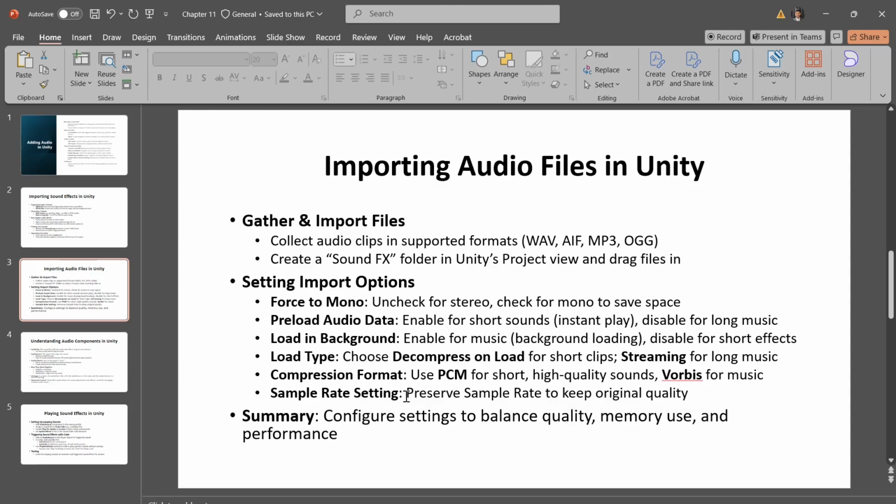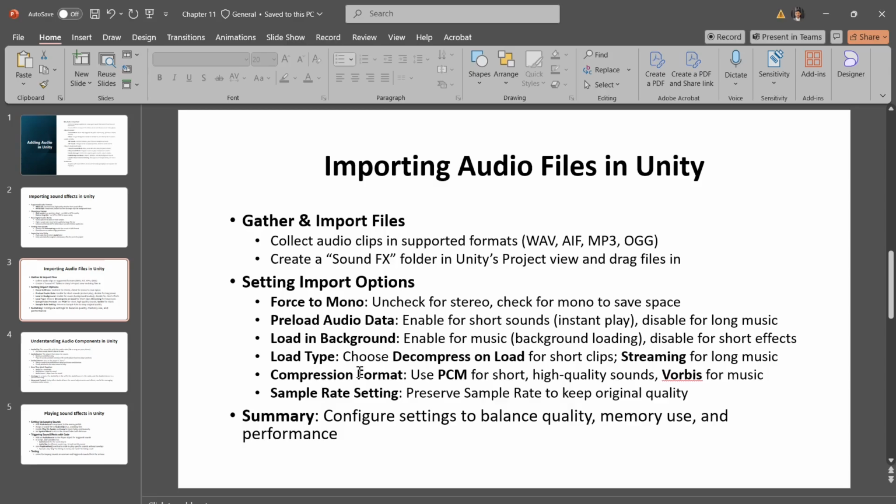And we have streaming, which plays the audio while loading it in chunks. It's best for long audio tracks as it keeps the file size small but requires more processing power. So for short clips, use decompress on load for quick playback. For longer audio, use streaming to avoid taking up too much memory.